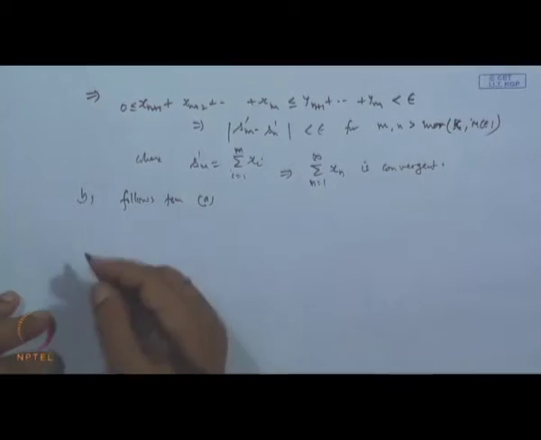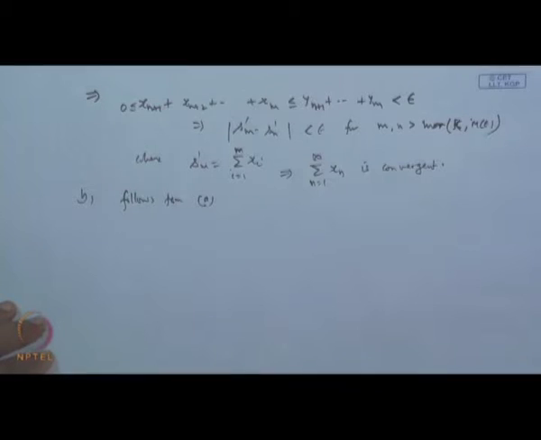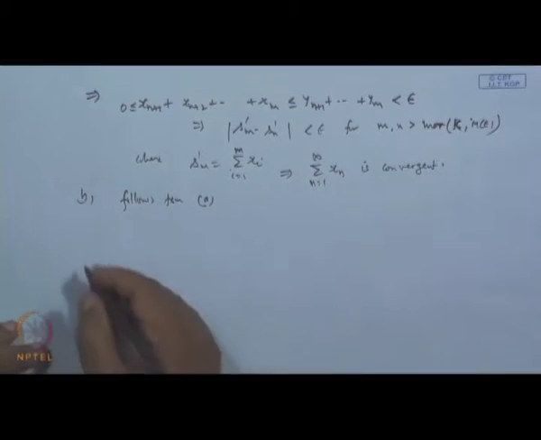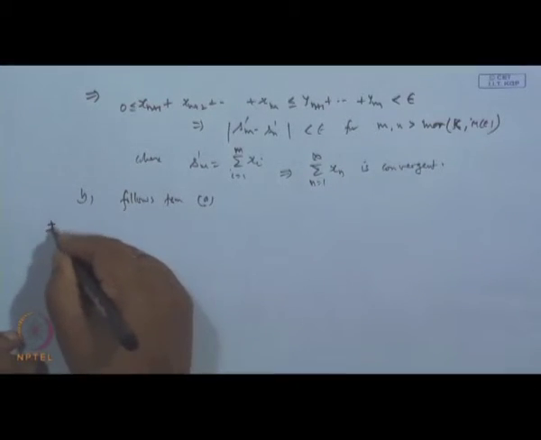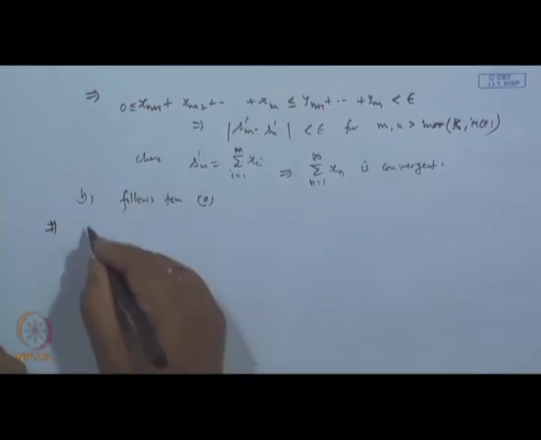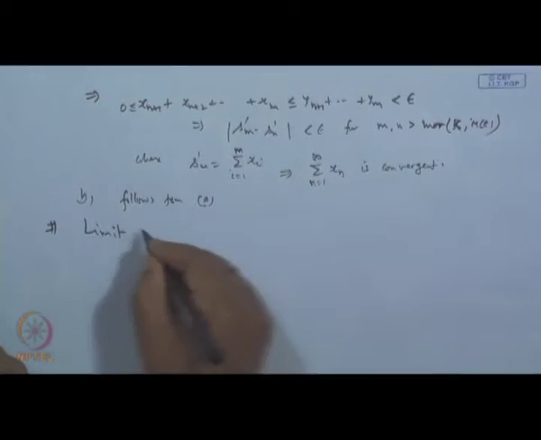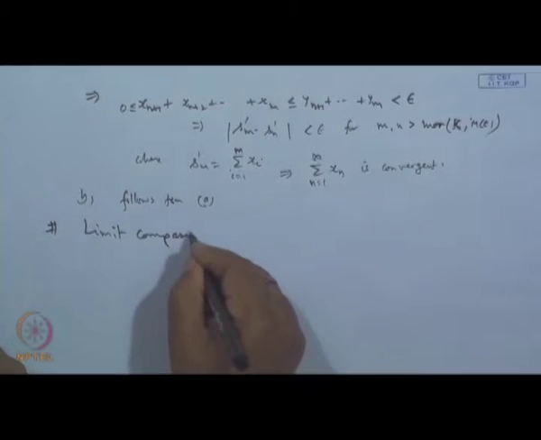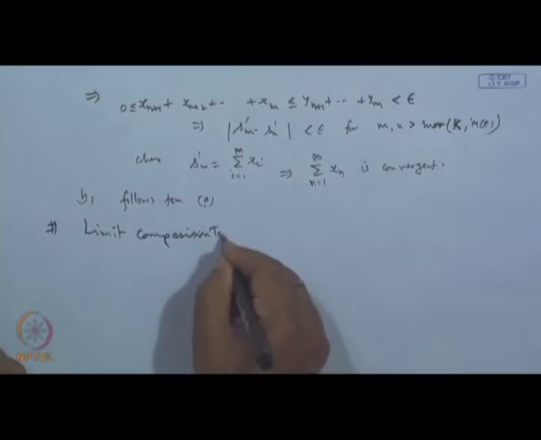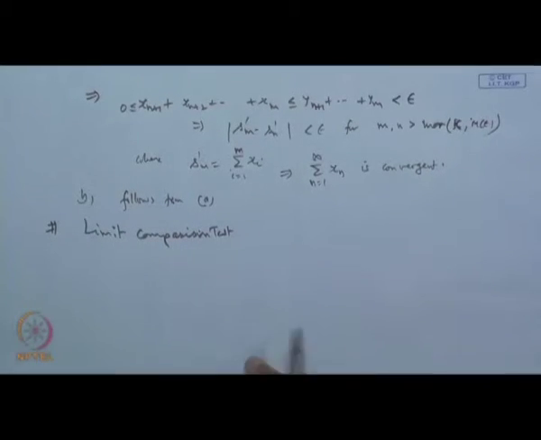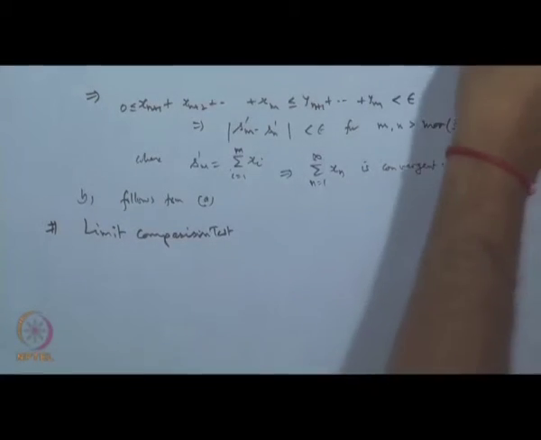Now, another test, which we call a limit comparison test. In fact, this is the modified version of this.